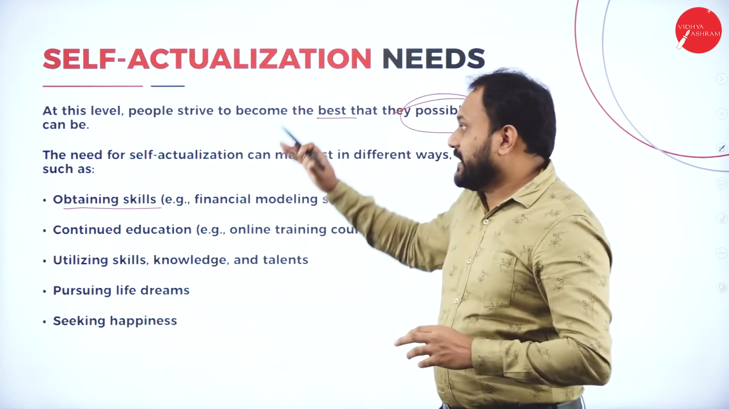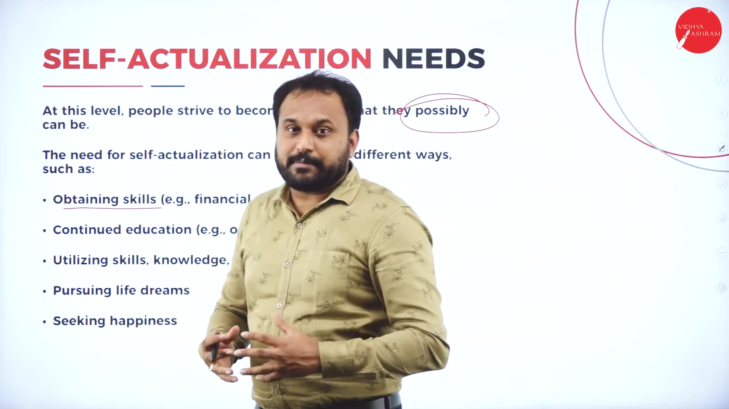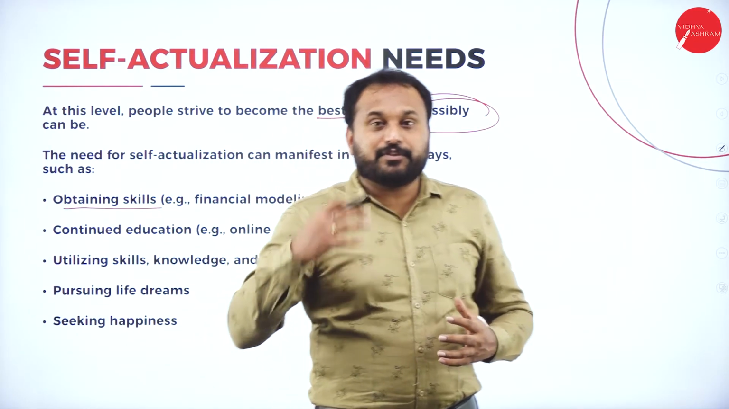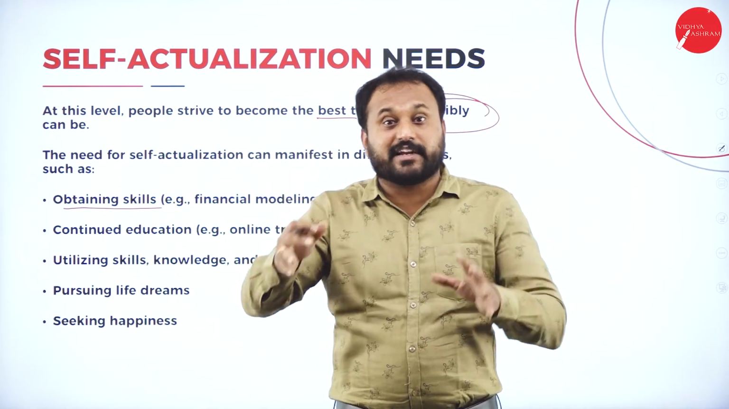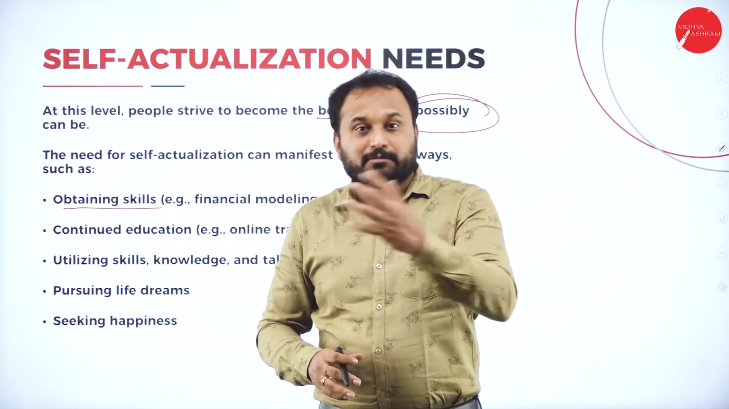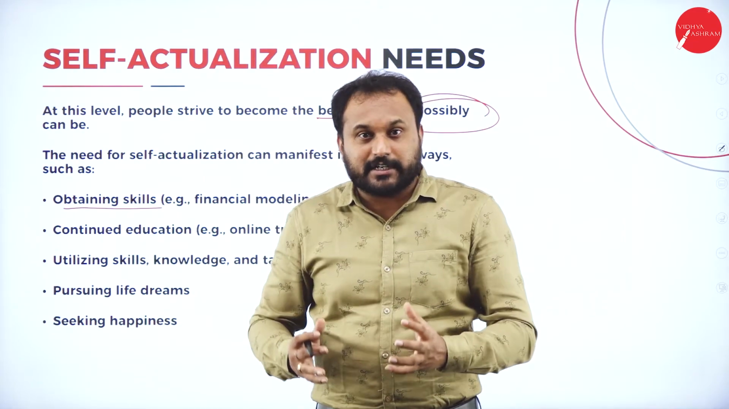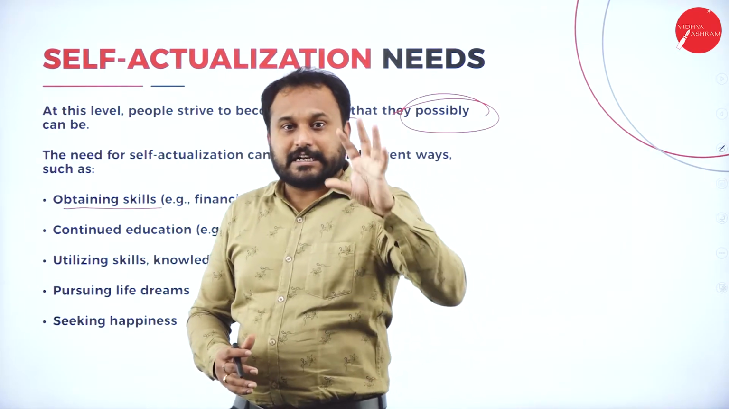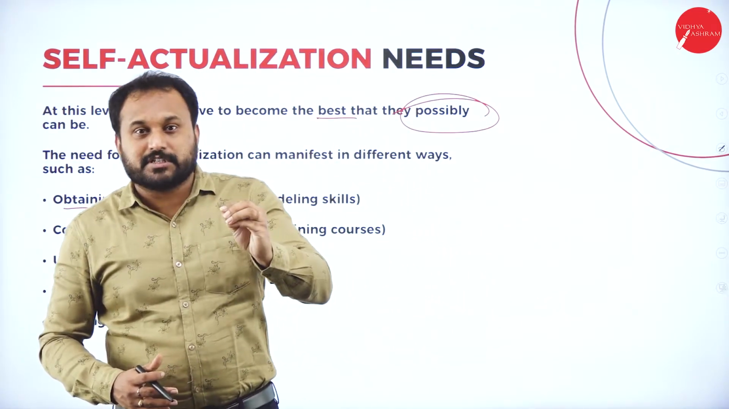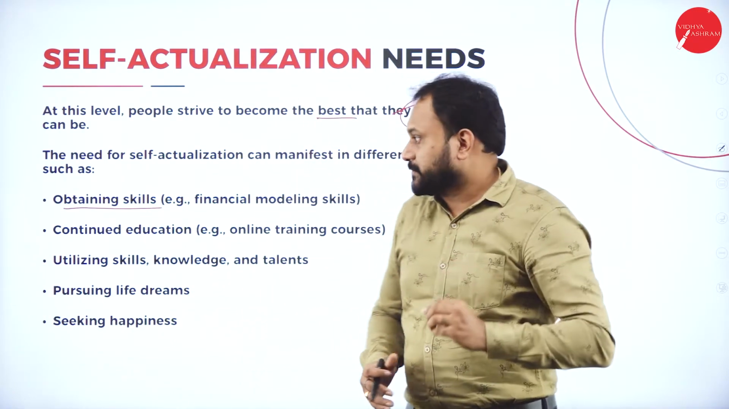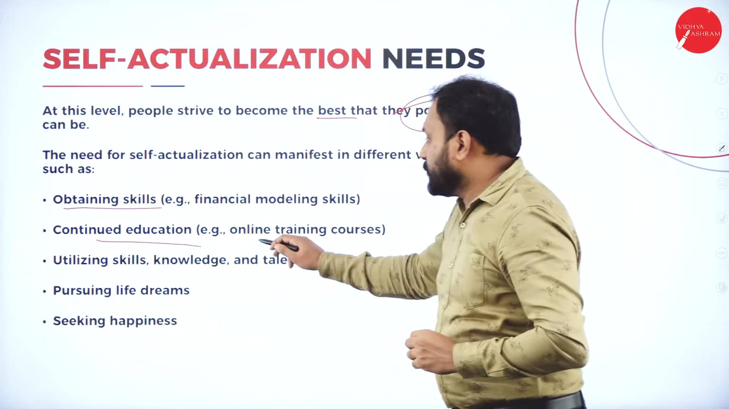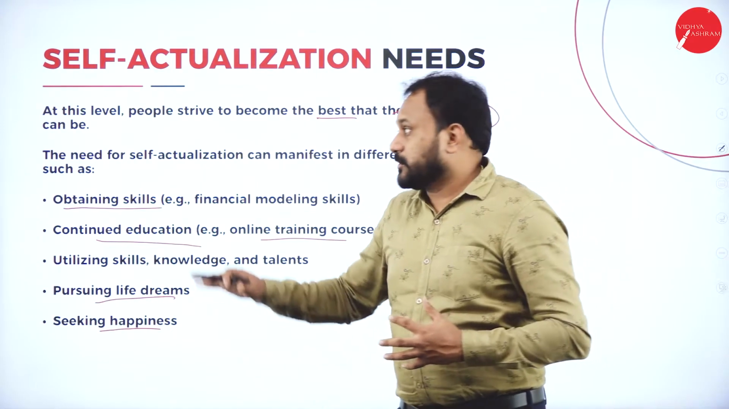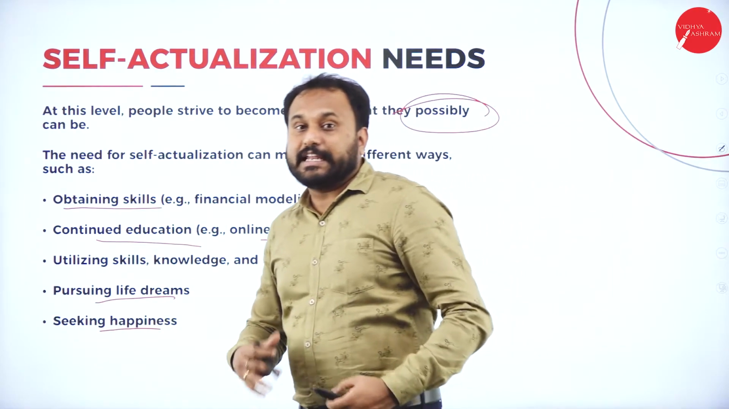The reason is self-actualization. When we talk about cricket, the first name that came to my mind is Sachin Tendulkar. In the same way, if you ask yourself about self-actualization in cricket, you will say Virat Kohli, or Bumrah, or any number of names you can take. There are n number of cricketers from the domestic to the international level, but still we take only a few names, and those are the self-actualization figures. Continued education, even through online training courses, utilizing skills, pursuing life dreams and seeking happiness: these are what the self-actualization needs will be.